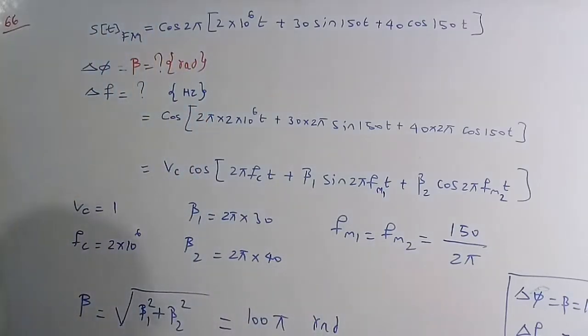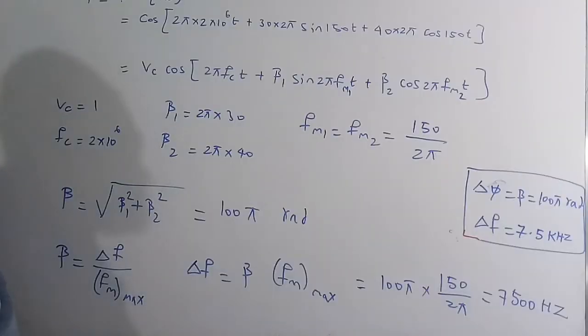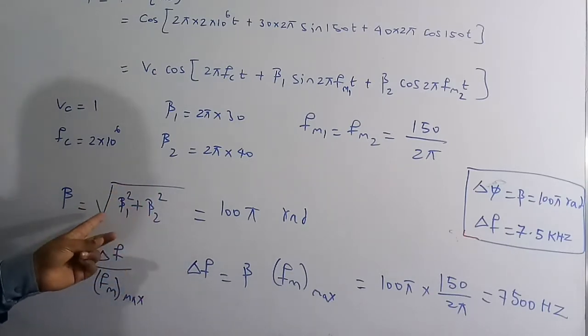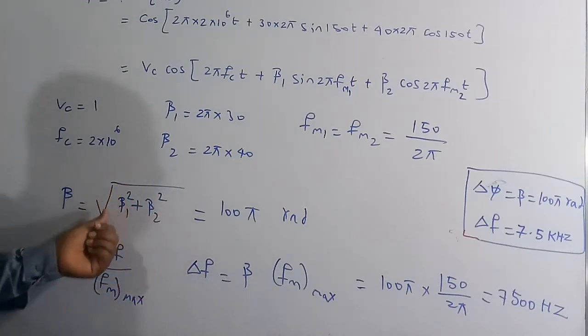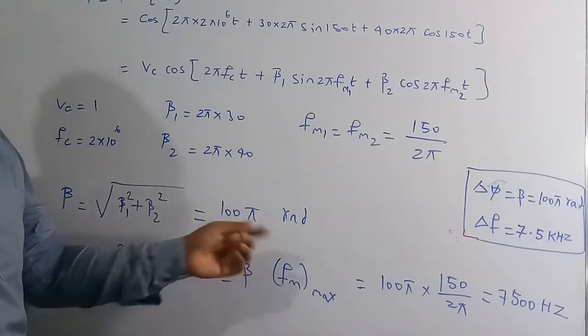And here we have to find the value of beta. So beta is nothing but square root of beta 1 square plus beta 2 square. So therefore here we know the value of beta 1 and we also know the value of beta 2. It is the same as the modulation index. So for n signals, the net overall modulation index is the root over the sum of each individual modulation index squared. So same thing here also. There are two message signals, so we need to square the 2 modulation indices, then add and take the square root. So therefore we are going to get finally 100 pi radians.